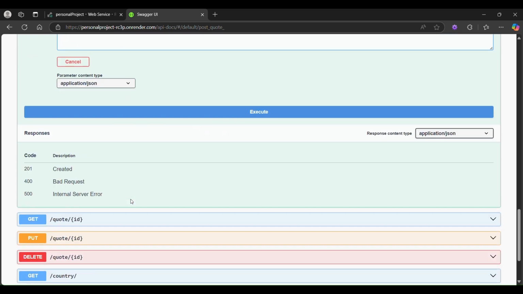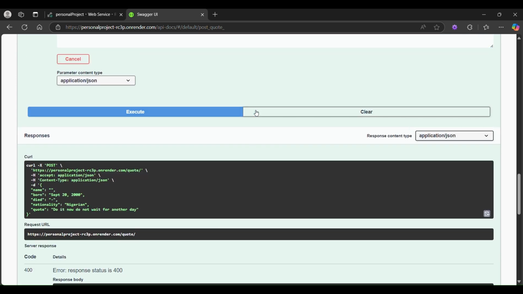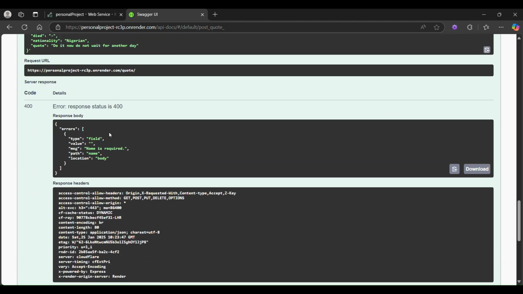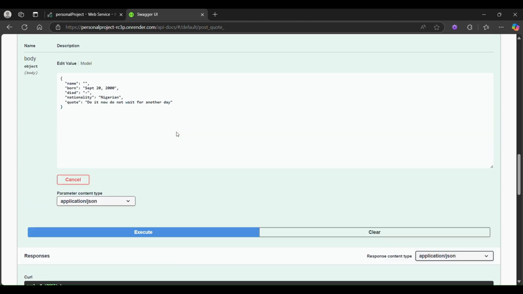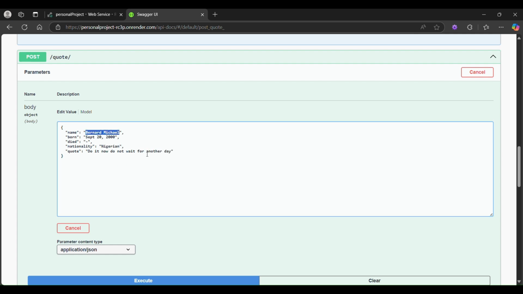Now, before I execute this, I want to show you how the validator works. If I execute this, I'm going to get an error. Why? There's a validated field that says name is required. So if I return the name, it's going to work.